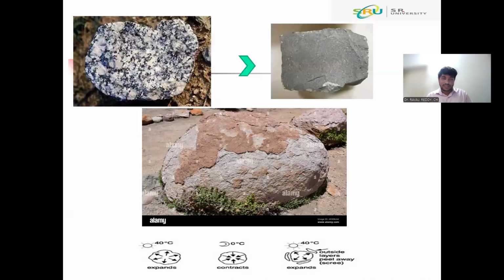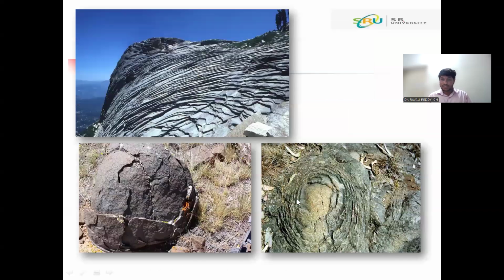We'll see here, this is called onion type weathering, the removal of the surface layer from the basalt. The inner part is smooth, the outer part is rough. This is because of the temperature. And this is onion type weathering because of temperature.